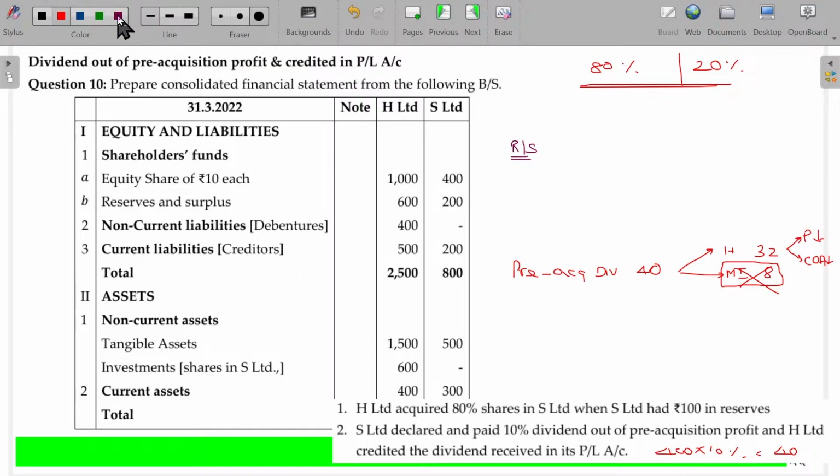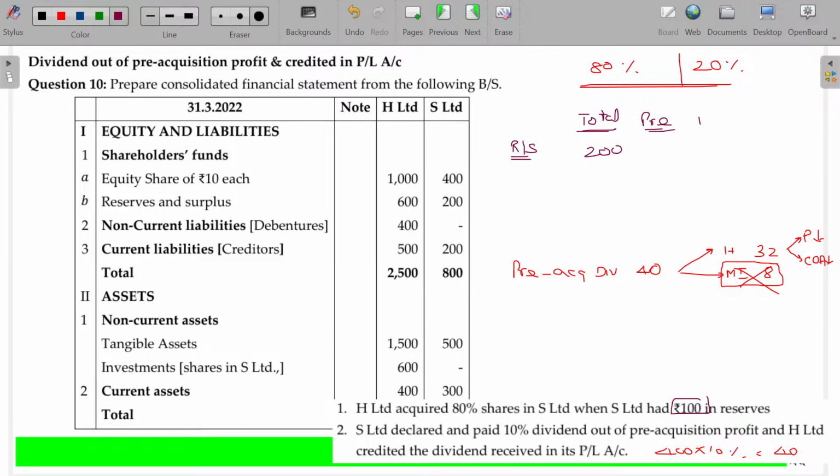Another main point to be noted here is H Limited acquired 80% shares in S Limited when S Limited had 100 rupees in reserves. What about the total reserve they have? And how much is for pre?